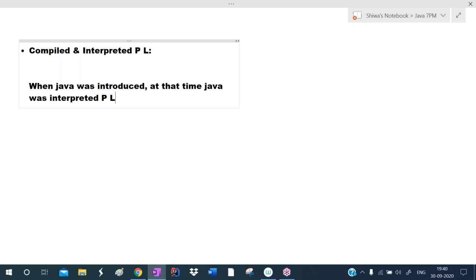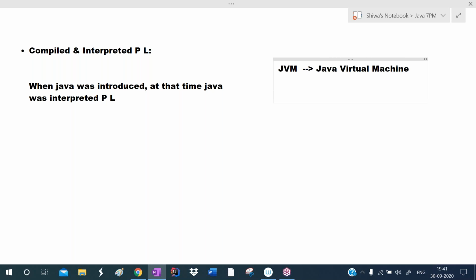To run the Java application, we use JVM. You already know it. JVM stands for Java Virtual Machine. It is a special software used to run Java applications. This JVM has an execution engine to run the Java programs.